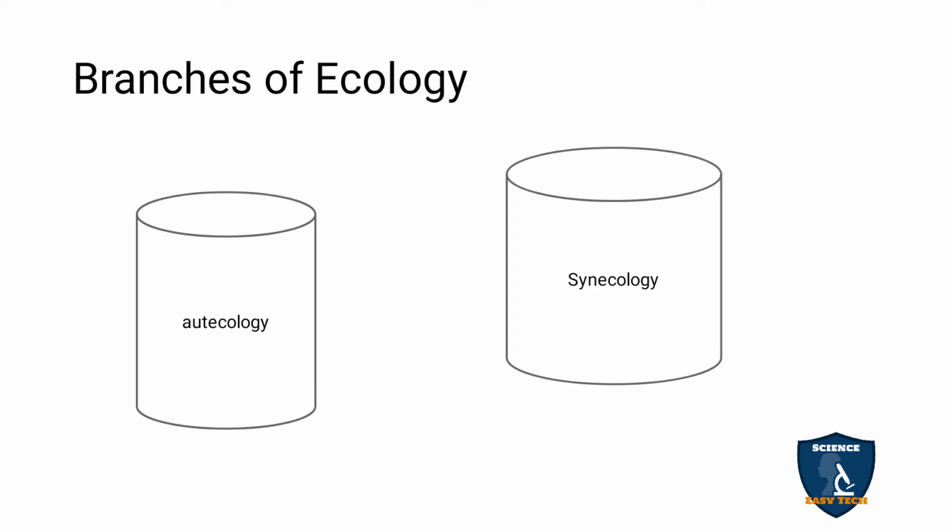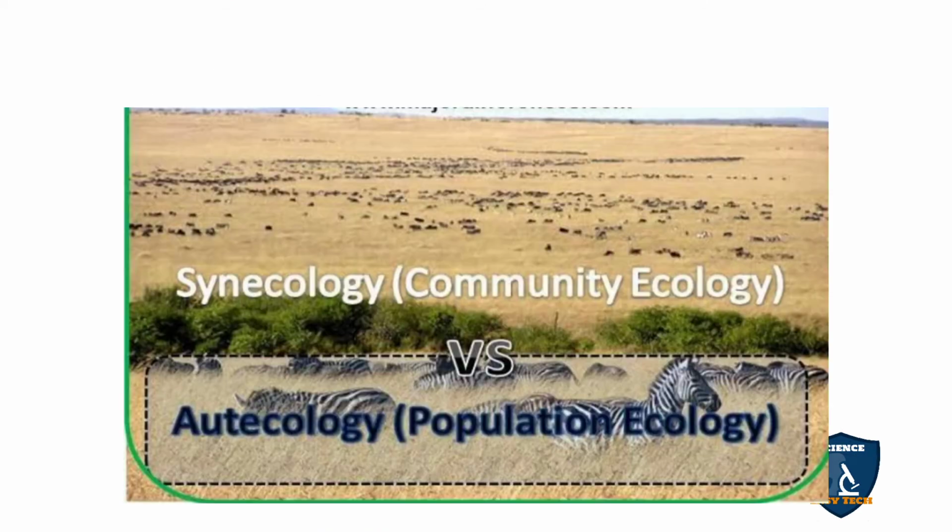Branches of ecology. There are two branches, autecology and synecology. Autecology is population ecology, and synecology is community ecology. You can see the population of a particular organism here, but you can see a larger number based on the community.